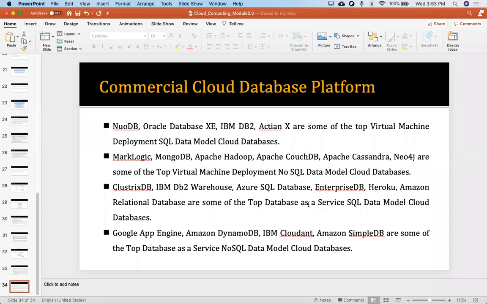So this is all about the database which we use in the cloud. It is all about cloud database.